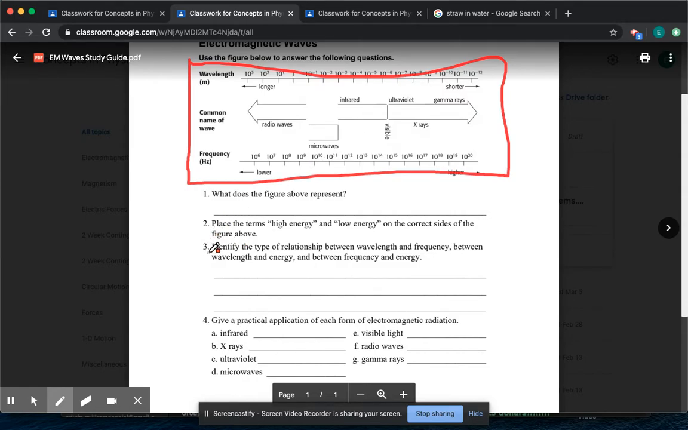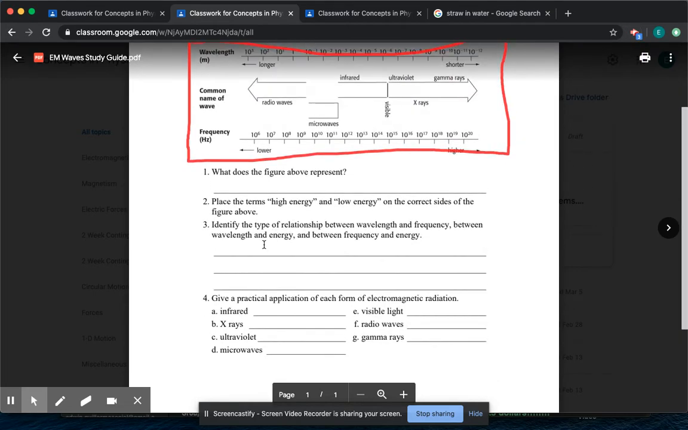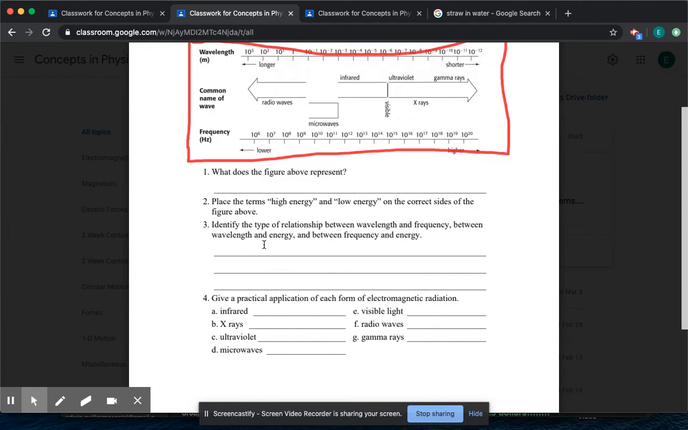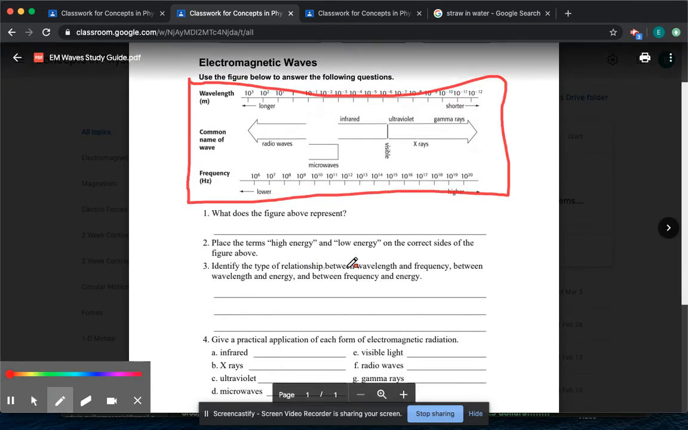Number three says identify the type of relationship. I want to go through the questions to make sure there's no confusion. Identify the type of relationship between wavelength and frequency, wavelength and energy, and frequency and energy. So what they're basically asking you is, as one goes up, what happens to the other?